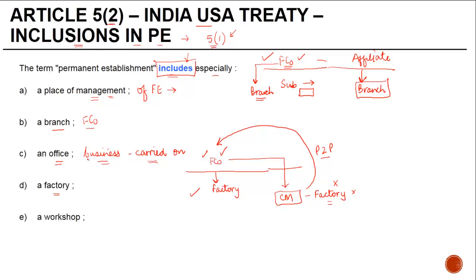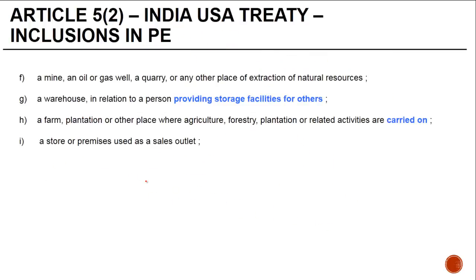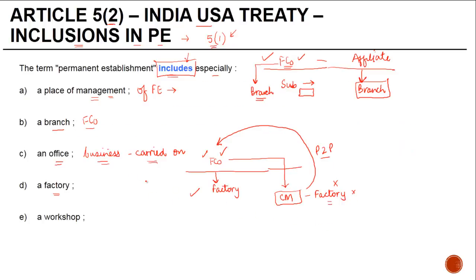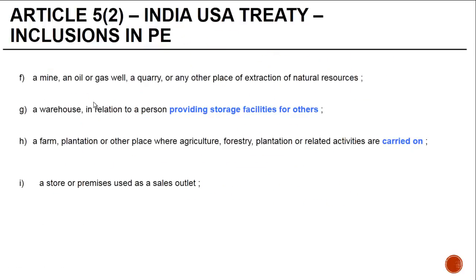A workshop. Of course, we all know what a workshop is. A mine, an oil or gas well. Like I said, a mine, even though it is spread over a large area, on a standalone complete basis, it constitutes a PE. An oil or gas well, a quarry for extraction of maybe marbles or something like that, or any other place of extraction of natural resources.